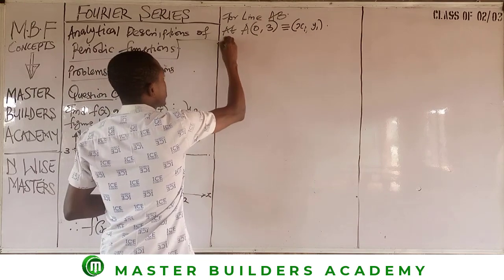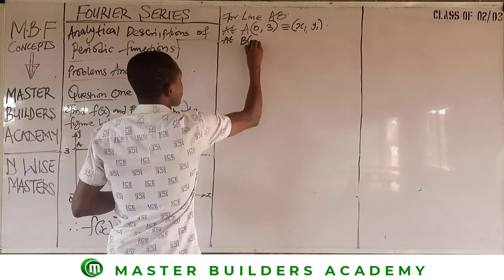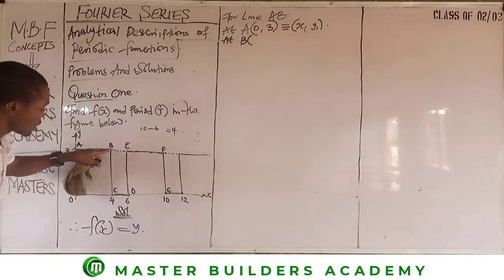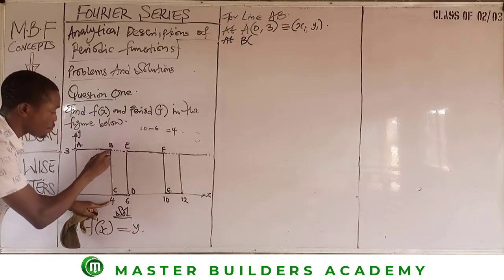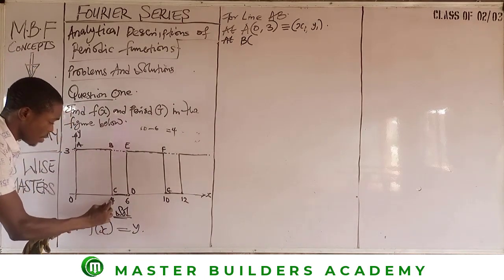Then again, at B, while we are at B, the value of x now is 4. Check here, the point of intersection.